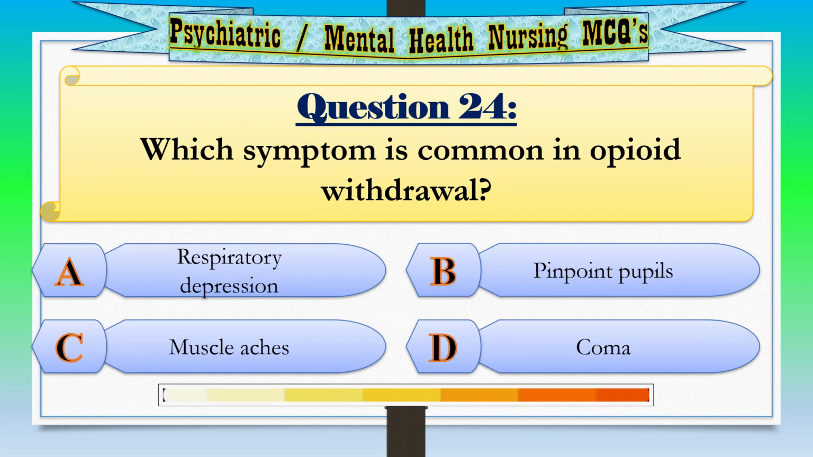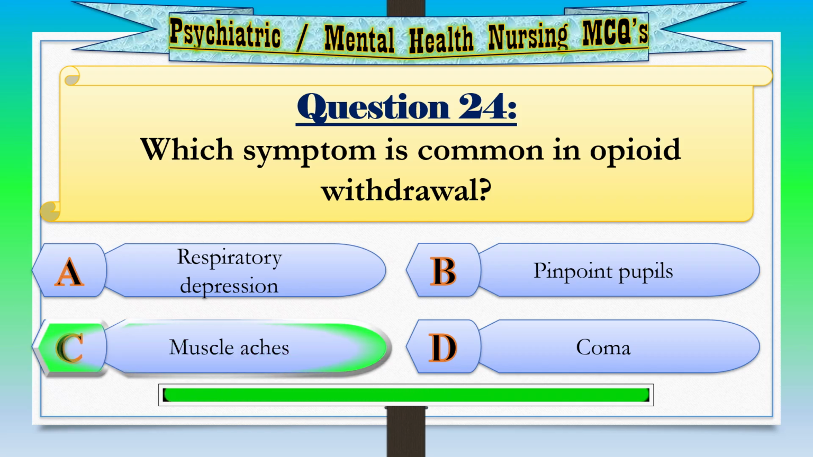Question 24. Which symptom is common in opioid withdrawal? Option A, respiratory depression. Option B, pinpoint pupils. Option C, muscle aches. Option D, coma. Correct answer, option C, muscle aches.